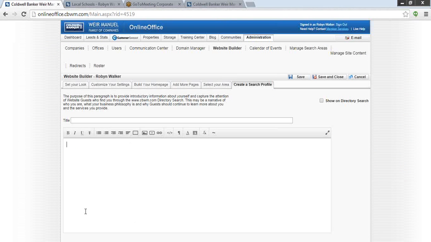Don't ever be worried or scared by how you have to type in these areas. Pretty much it's like a Word document. If I was Stephanie and I wanted to put some of my areas of expertise, I might use some of the bullet functions so that I could list a number of things that I wanted to show up under my profile for anyone that found me on CBWM.com. They could see some of the things that I specialize in.